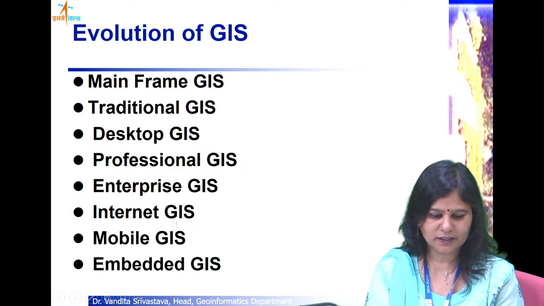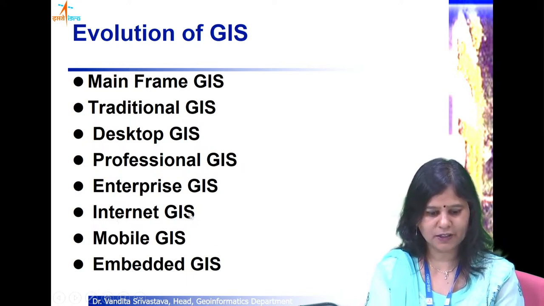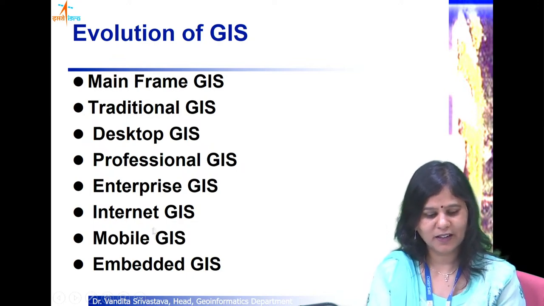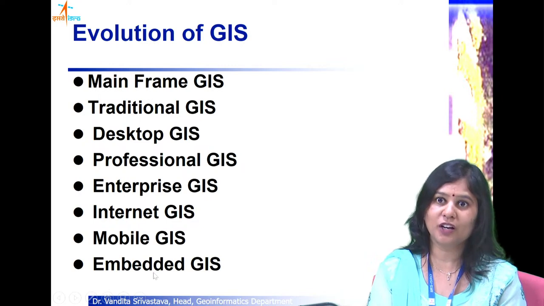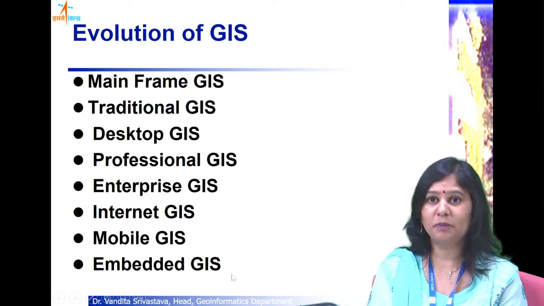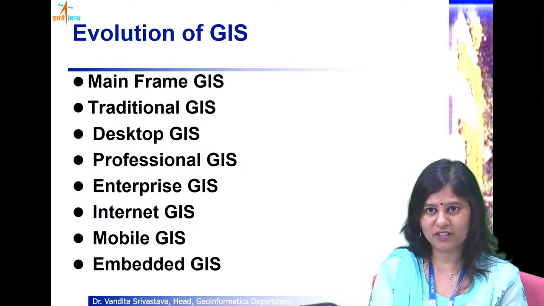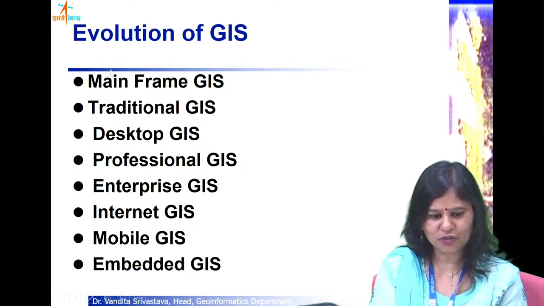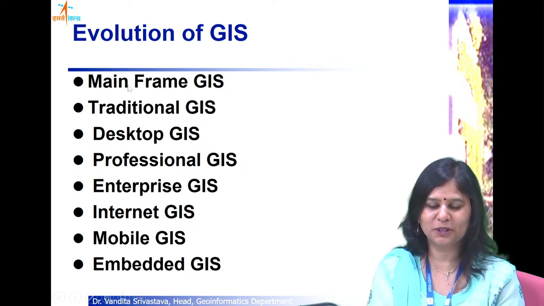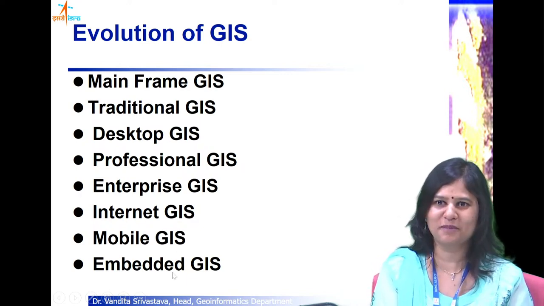Likewise, a lot of developments took place in internet GIS, and slowly it further miniaturized, and the era of mobile GIS came, and now we talk about embedded GIS. People are now using some functionalities of GIS in cars, in their display system. So the evolution of GIS has happened from the size of a room to now embedded in a mobile phone maybe.